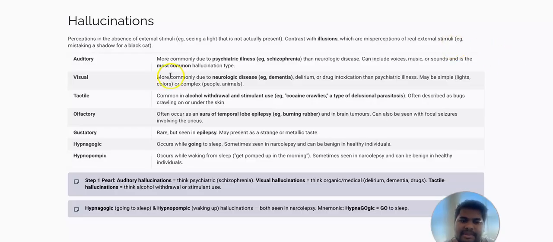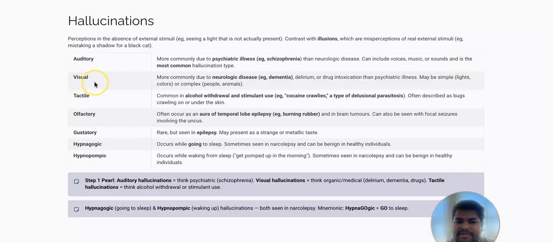Now let's look at some examples of hallucinations, and this is very important in examinations. Auditory hallucinations are more common in psychiatric illness like schizophrenia than in neurological causes. So they may ask you, a person has schizophrenia, what type of hallucination is most common? And then we have to say auditory hallucinations are most common in psychiatric illness. Okay, and this can include voices, music, sound, and is the most common hallucination type.